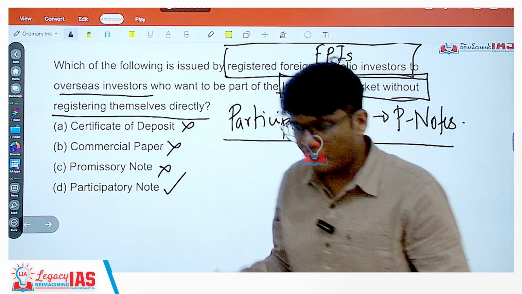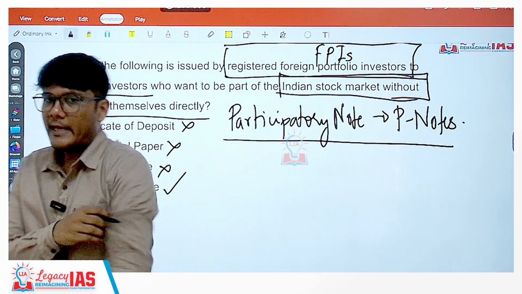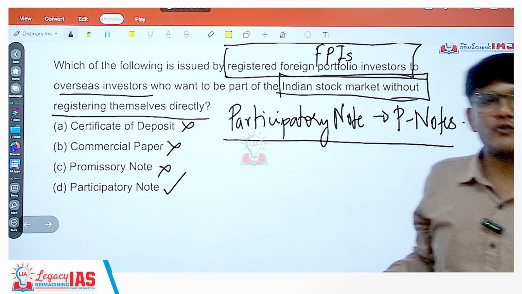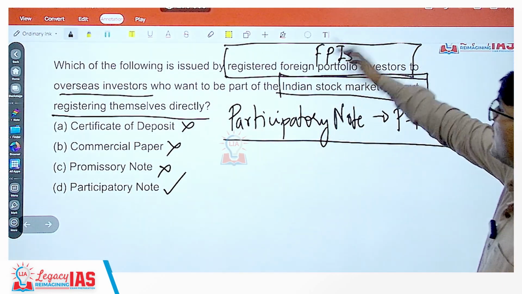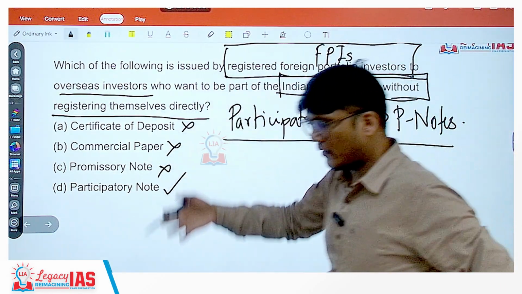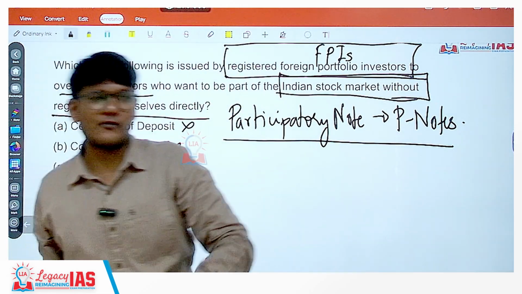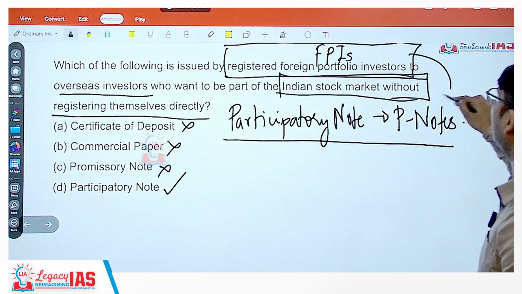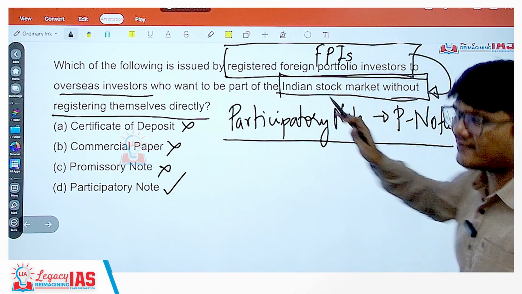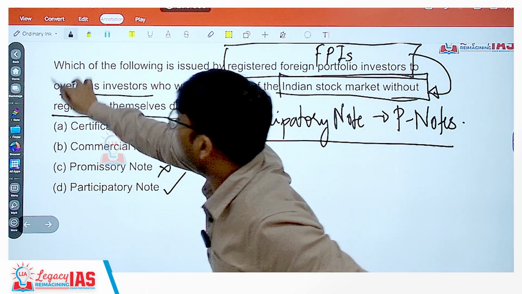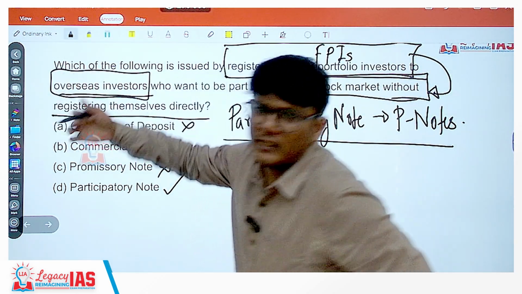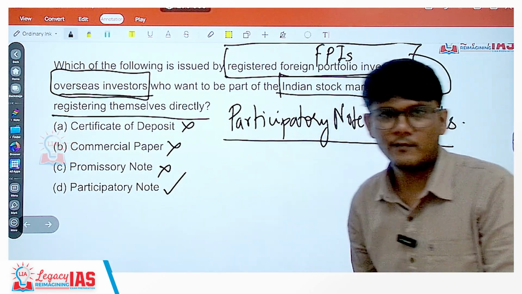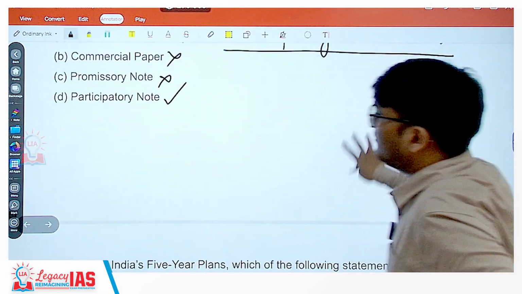Now why is this provision there? Because for each and every individual wanting to register, you need to verify each and every individual. So that work is given to the foreign portfolio investor. They will do it. And they will have a lot of such individuals with them under their portfolio, and they themselves will directly invest in the market. So when FPIs invest in the market, the overseas individual investor or the company, whoever they are, they also get exposure to the Indian stock market. I hope that's absolutely clear.